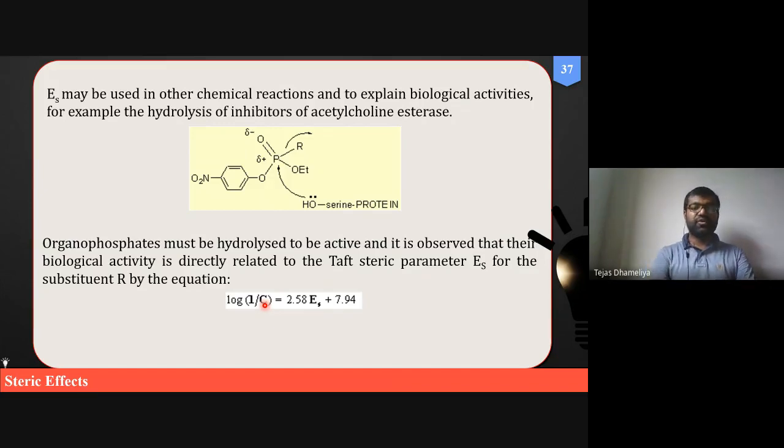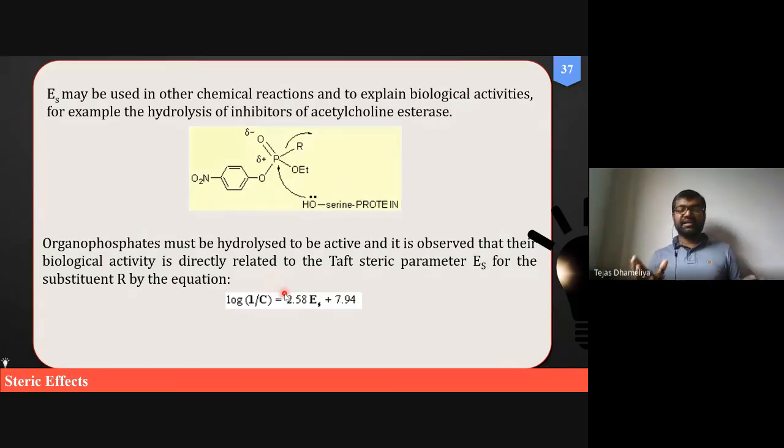So here log 1 upon c is equal to 2.58 Es plus 7.94. So this Es is plus. Now what does it signify? That if this substituent constant increases, then activity also increases, because they are in direct correlation, and this value is also plus.